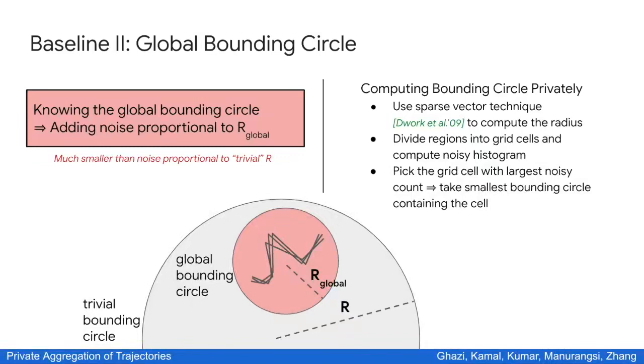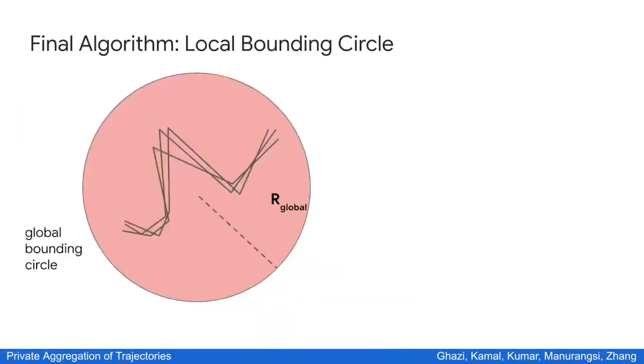To see how we can improve it, let us zoom in on this global bounding circle. Recall that we average the trajectories point by point, which means that we start by averaging only these first three points. These points are in a bounding circle which is much smaller than the global bounding circle. This new bounding circle, we call a local bounding circle.